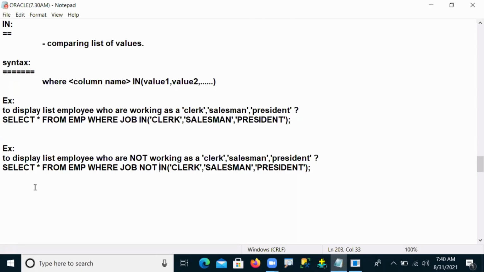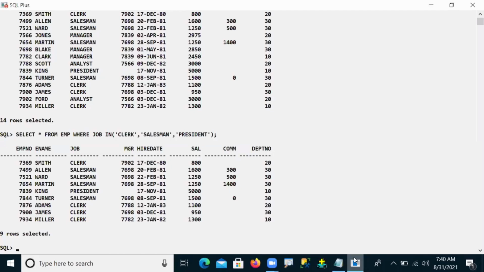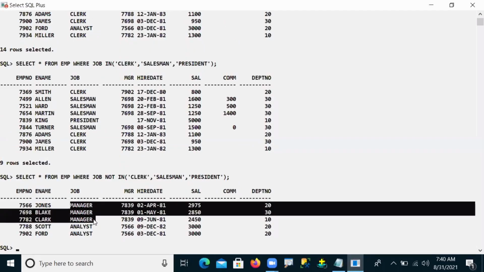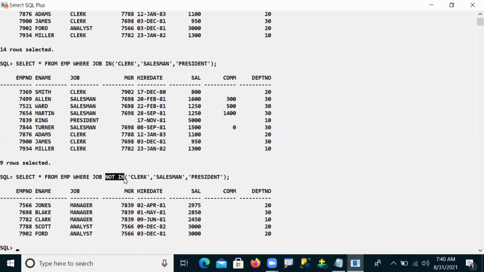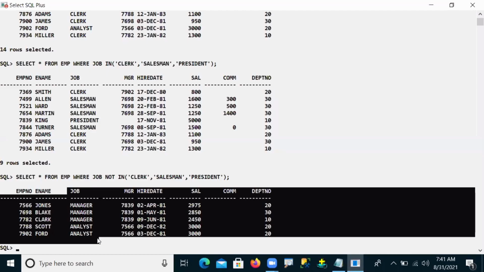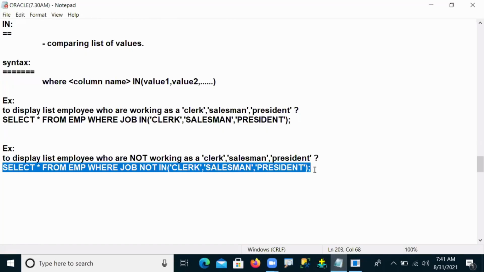Now, when I use NOT IN, it means except these people, the remaining people will come to us. So the remaining people are the managers and analysts. Who are not working in the jobs clerk, salesman, and president? The remaining people will come to you, that is, the jobs manager and analyst. This is what we call a negative operation.